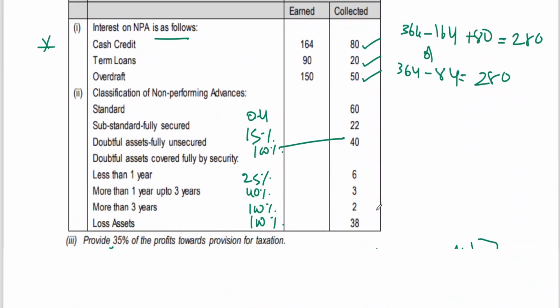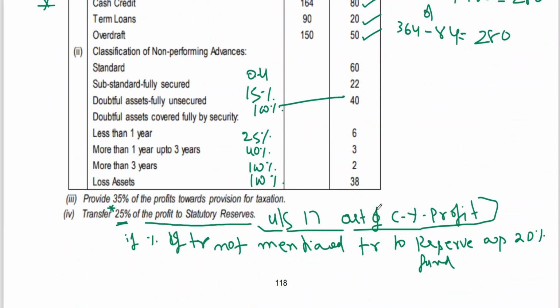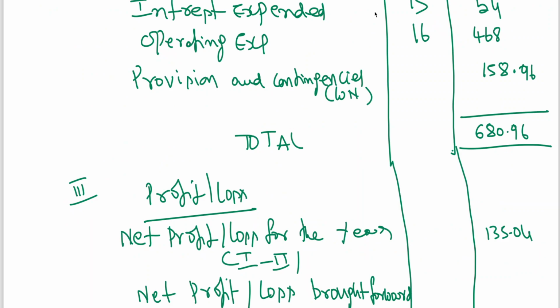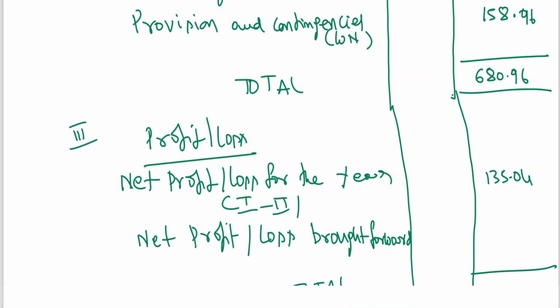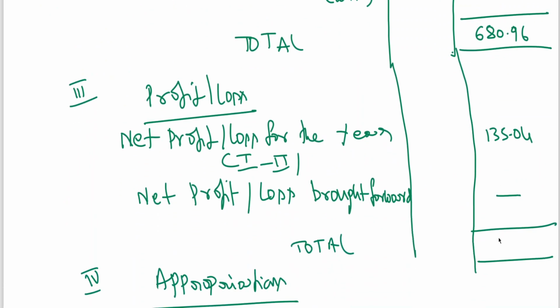We have seen in the problem, there's no previous year profit. It only says transfer 25% of profit to statutory reserve. I told you at least 20%, but we are going by the instruction given in the problem. If this 25% is not given, you can take 20% on current year profit, and 20% will go to statutory reserve. So net profit brought forward is nil. So 135.04.